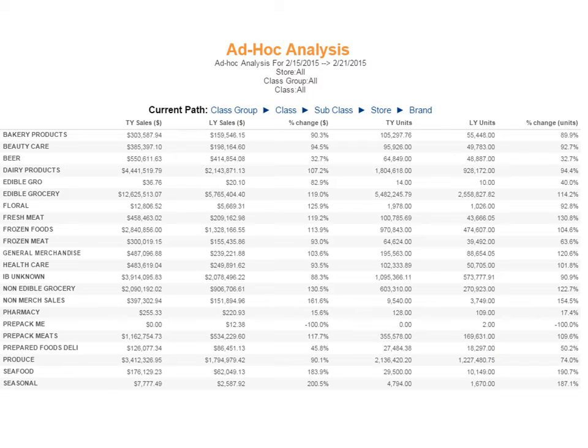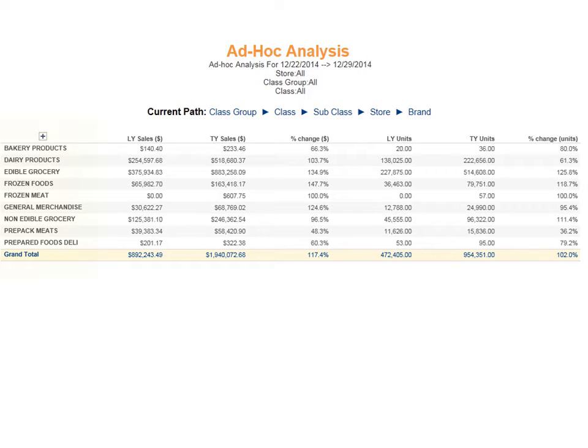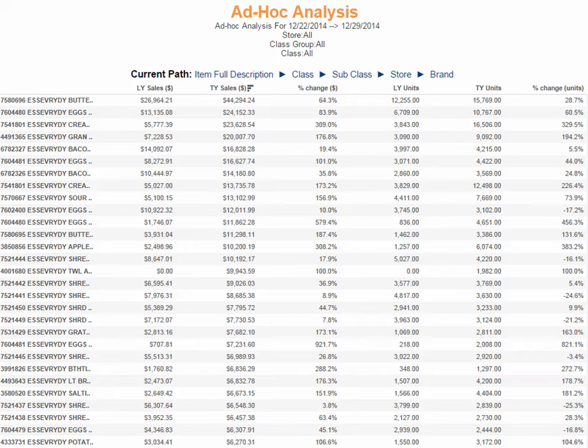Joan uses the Ad Hoc Analysis Report, which by default shows her all the stores she has permission to see, and filters for the essential everyday brand and the custom date range of Christmas week. Since Joan is only interested in the single highest selling item, she chooses to analyze first by item full description.